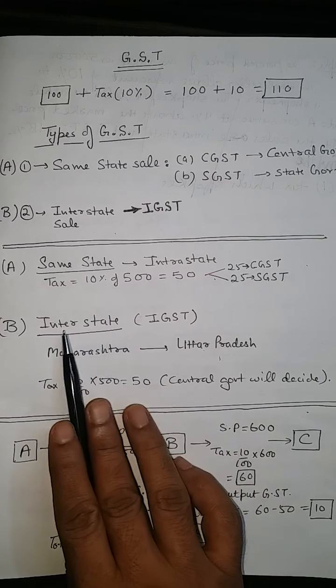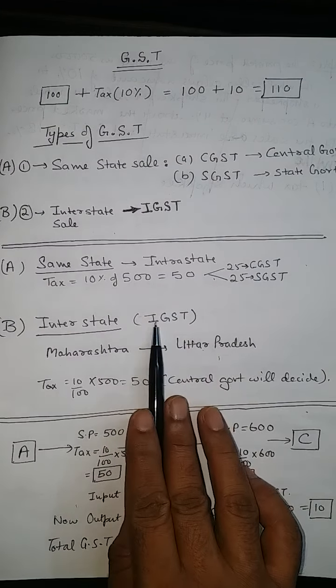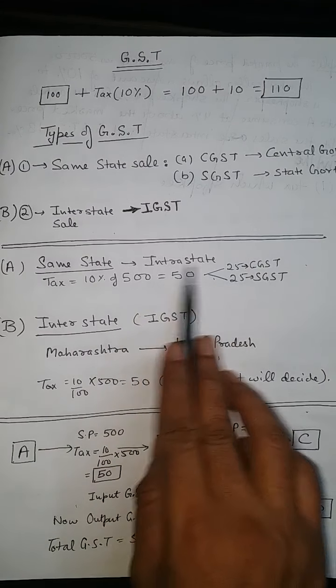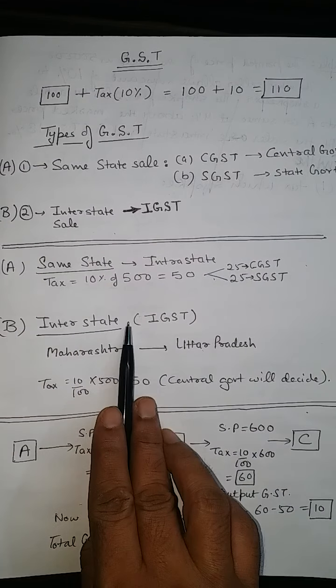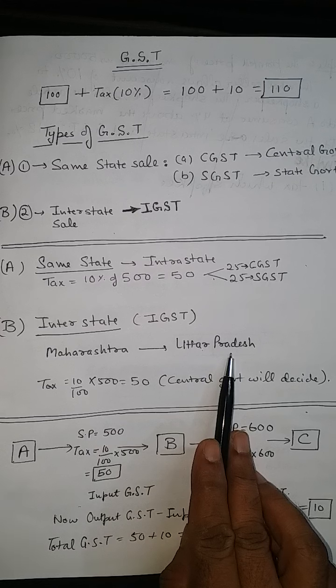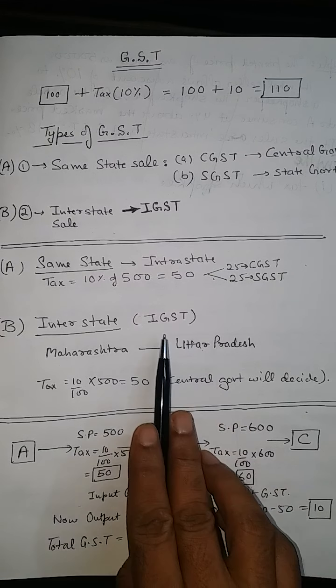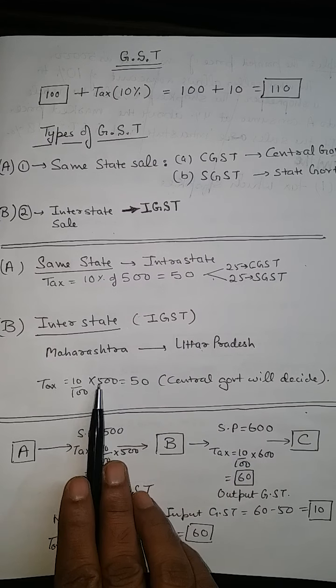Then we apply the tax as IGST. Here we apply the two taxes, CGST and SGST. When there is interstate, meaning the state is changed, like Maharashtra to Uttar Pradesh, then we apply the tax as IGST.